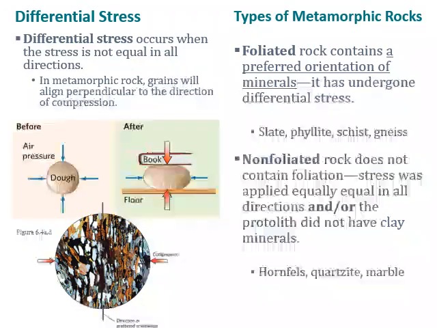Non-foliated rock does not contain a foliation, indicating that stress was applied equally in all directions, or the protolith did not have any minerals that have preferential alignment, meaning that the protolith did not have any clay minerals. All of the foliated rocks mentioned above have some sort of clay mineral in them to illustrate the foliation. So some non-foliated rocks include quartzite, hornfels, and sometimes marble, although marble can also have foliations.